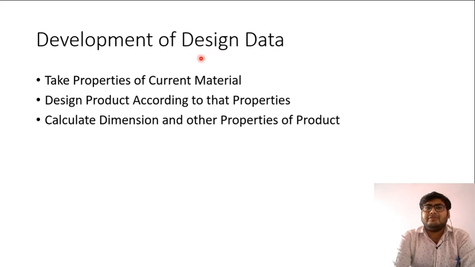In the preparation of design data, or development of design data based on the properties of the chosen material, we are actually designing our product and its parts. We calculate for dimensions, we calculate for heat transfer properties, and we calculate for other dimensions related to our design, and we calculate for specification of our product based on this material. That is what we mean by developing the design data.